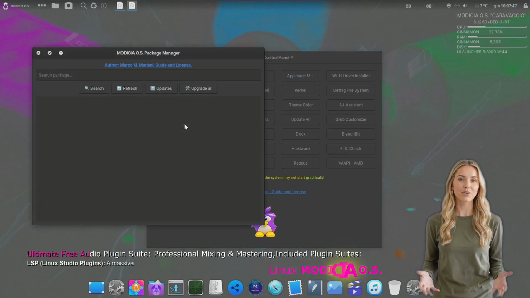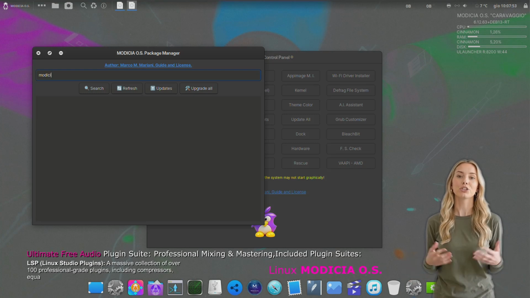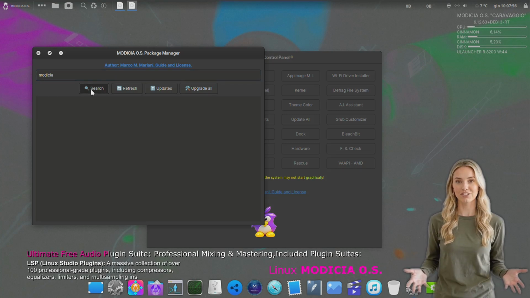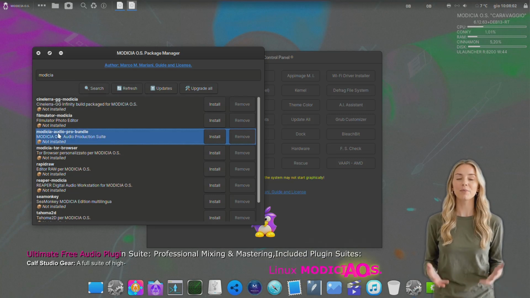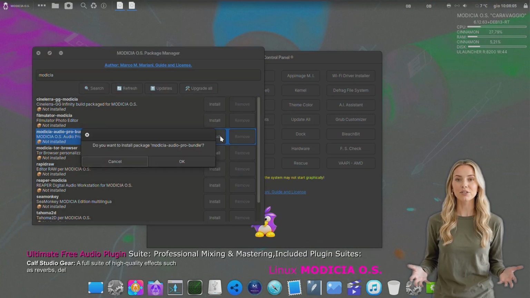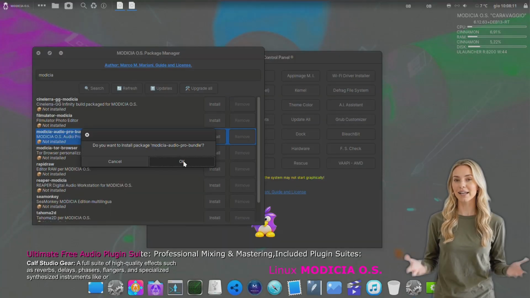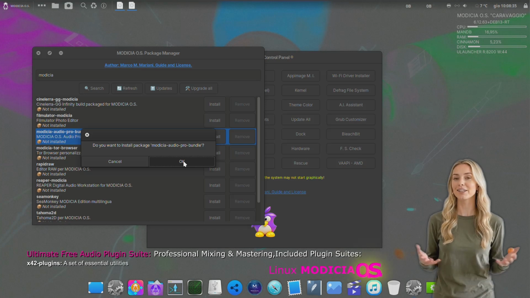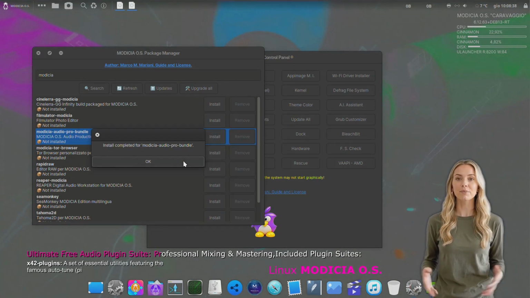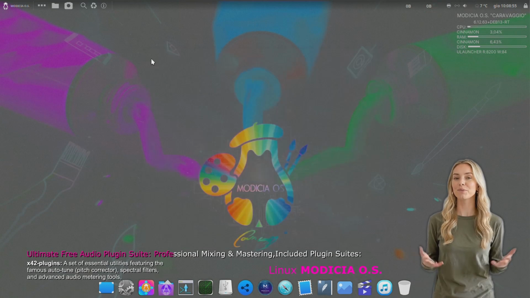Forget about spending hours searching for libraries online. Following our distribution's philosophy, you can now install the entire suite with a single click directly from your package manager. In an instant, you will have access to the world's best Linux audio algorithms, including LSP, CAF, Dragonfly, and the X42 suites.